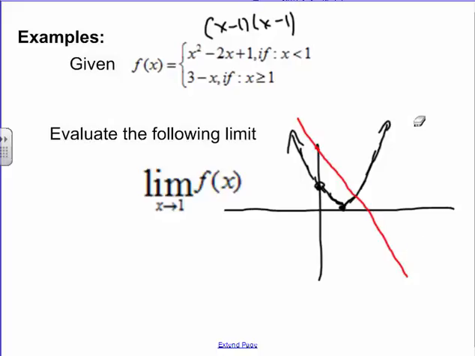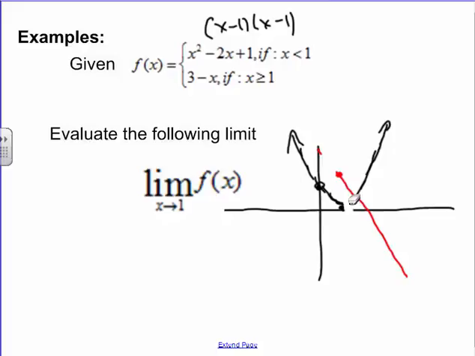However, this is a piecewise function. I only get portions of each one. So I get to have the red graph if x is greater than 1, and I believe 1 is going to be right there. So I get to have the red graph only if it's greater than 1. And then I get the black graph only if it's less than 1.